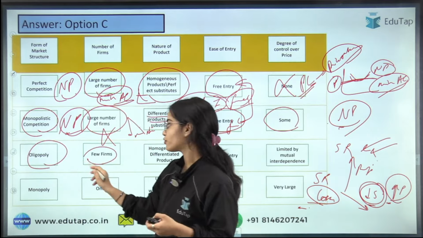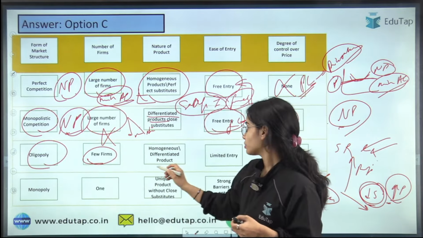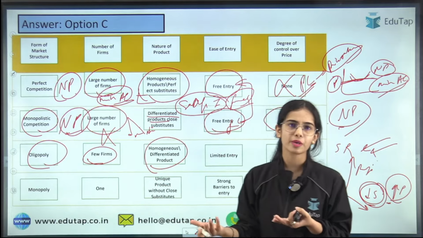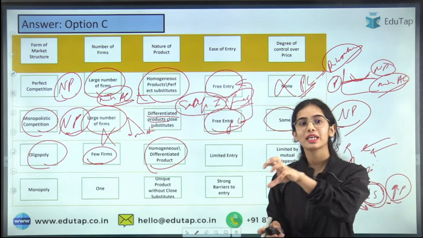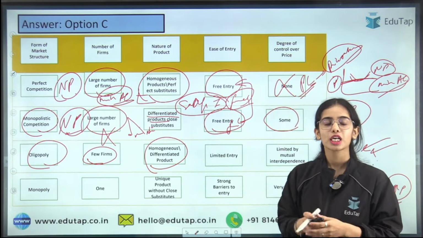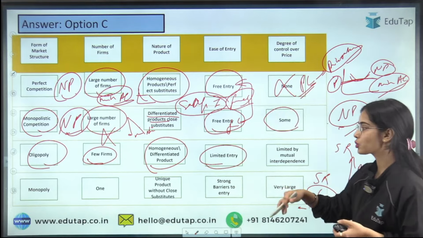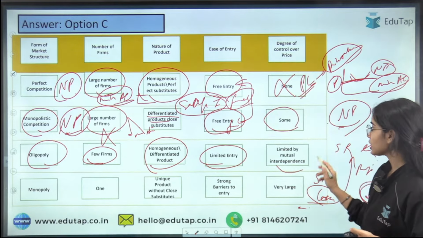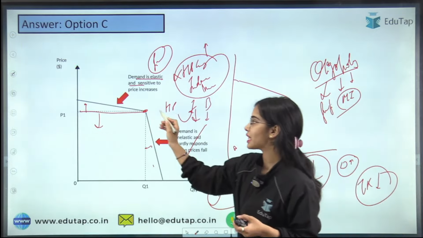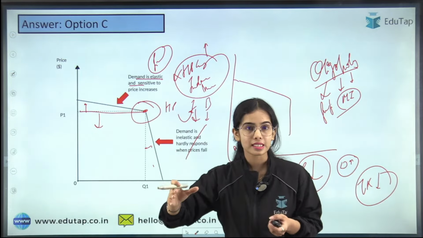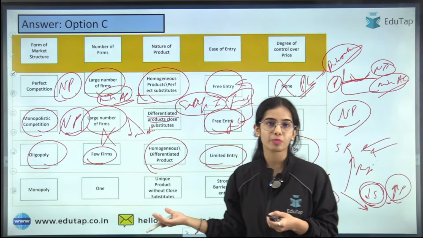Oligopoly: fewer firms, and there is barrier to entry and exit also. The products can be homogeneous or differentiated, like the automobile industry has differentiated products, but LPG gas has a homogeneous product. In both of these cases, there is an oligopoly market. Limited entry, so there are some barriers to entry. Price control is limited by mutual interdependence. We have seen that if a price is decided, it is sticky because of mutual interdependence, so the price will not be changed very easily.